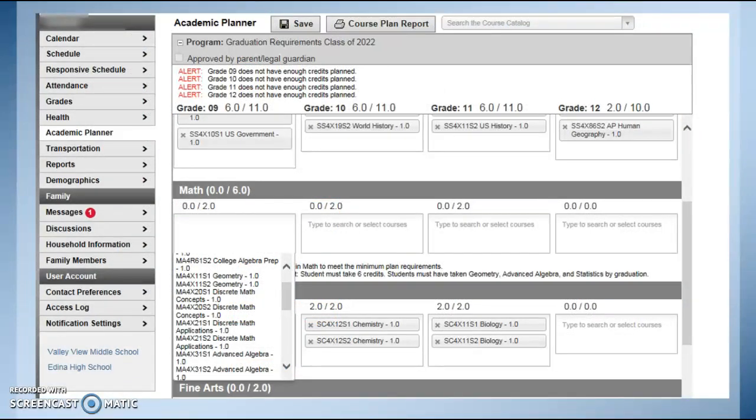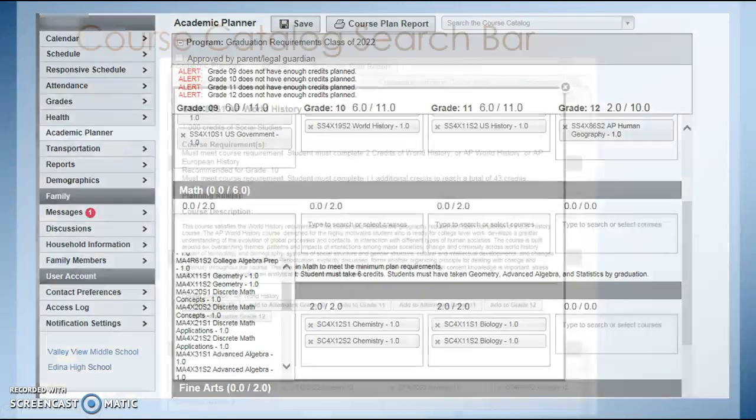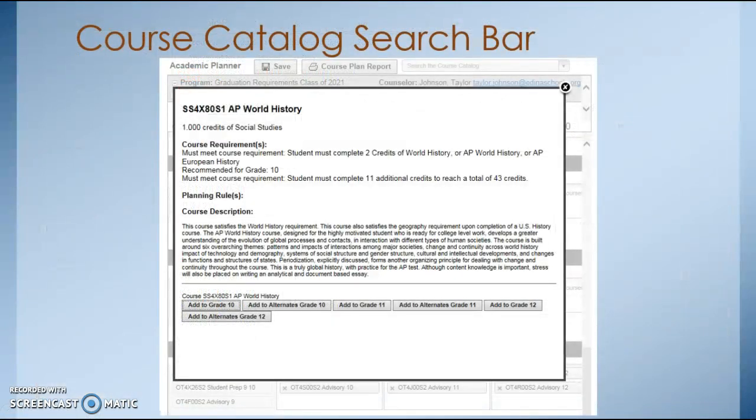When your academic planner is open, like it is now during the registration period, you can click on any open box to scroll through or type in a course. Remember, a full year course requires both semesters. Also, you do have access to a version of the course catalog. This is accessible in the top right-hand corner in the search bar right here. Search the course catalog. Typing in the course name or number allows you to search the course description as well as quickly add it to any grade level or alternate category you'd like.